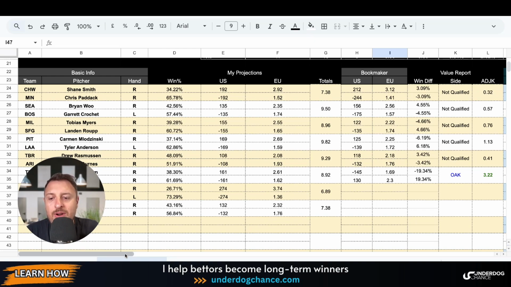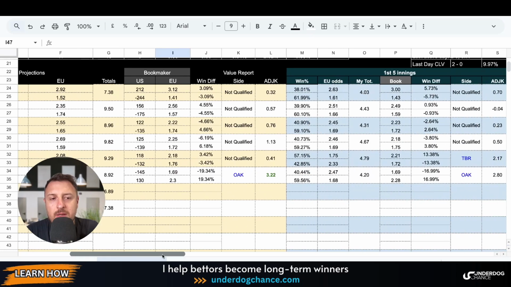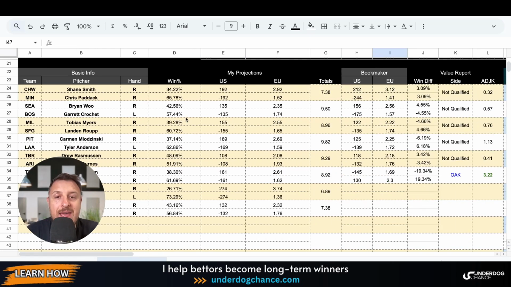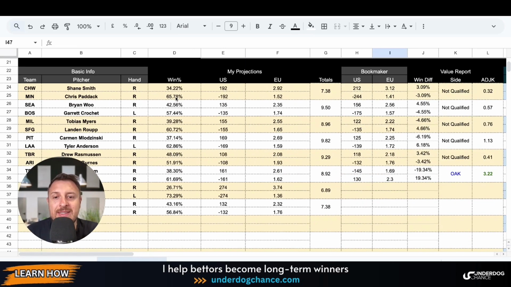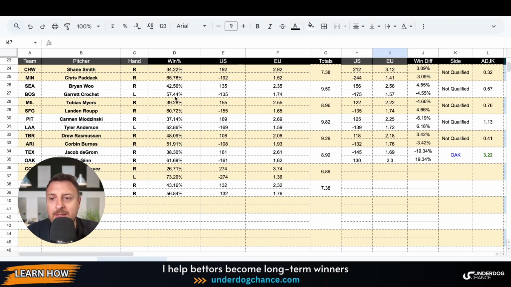On the right side, I also have first 5 innings projections, same thing. I project my winning percentages, then I check bookmakers' odds and winning percentages, and if there is enough discrepancy there, then this is a good bet. Seattle Boston, Brian Wu, Garrett Crochet, right against lefty. Based on my projections, Boston should have 57.44% chance to win this game.